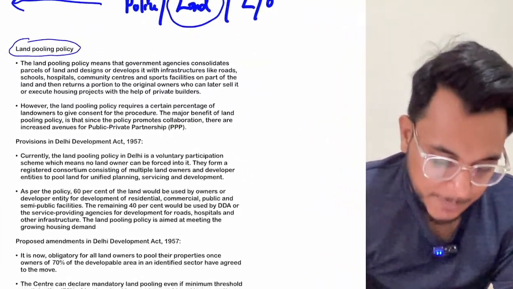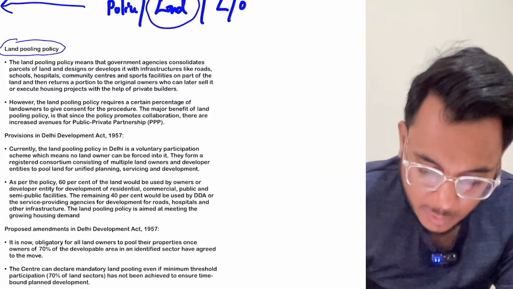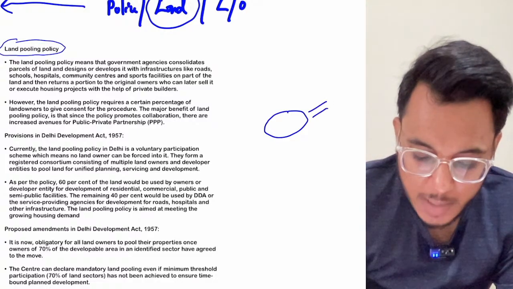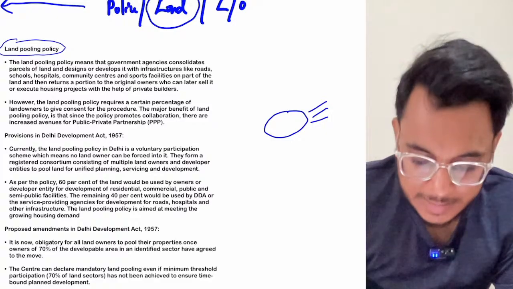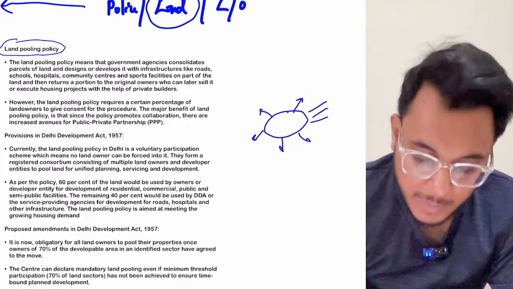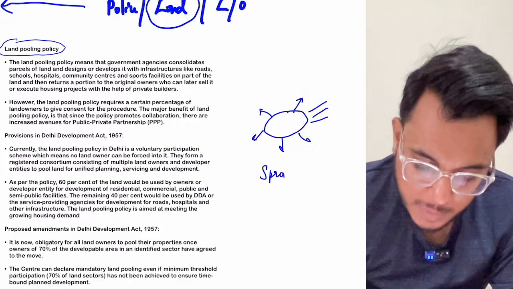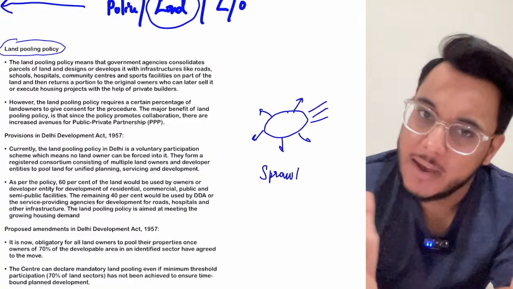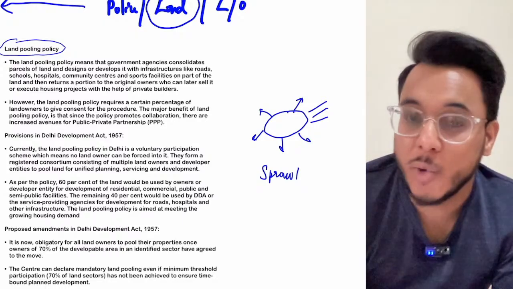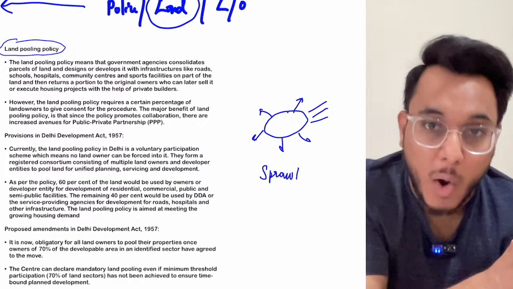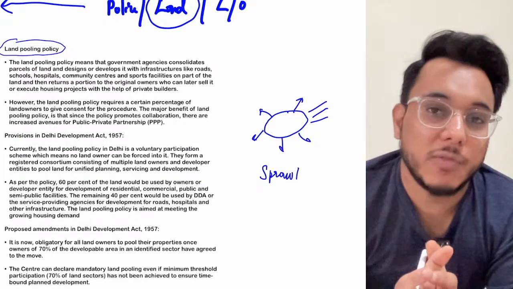Now you see this particular thing. When there is an urban city, over a period of time more and more people migrate to the urban city, and then the city starts to expand outwards. We see the phenomenon of urban sprawl, S-P-R-A-W-L, where the urban city expands. If you live in Delhi, you might know that many of the villages which were on the peripheries or borders of Delhi have now become part of mainstream Delhi.